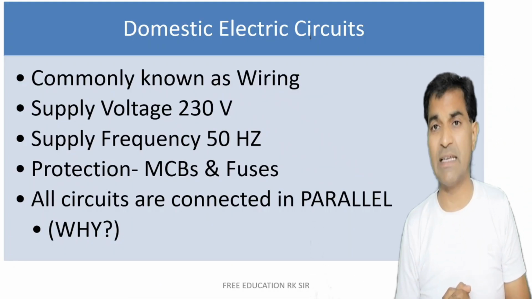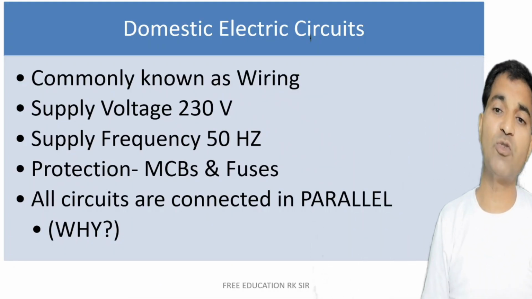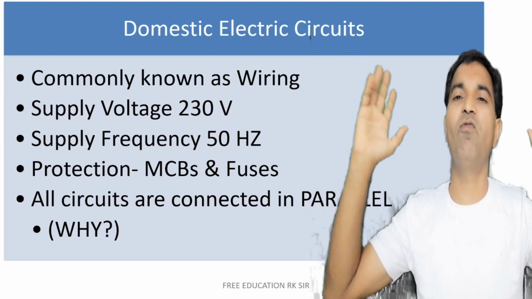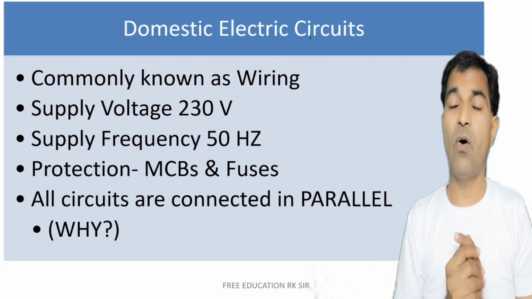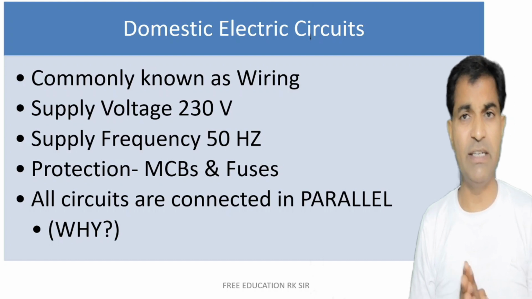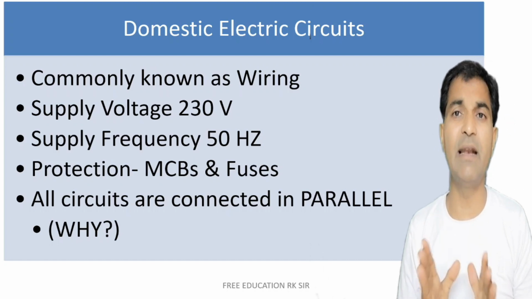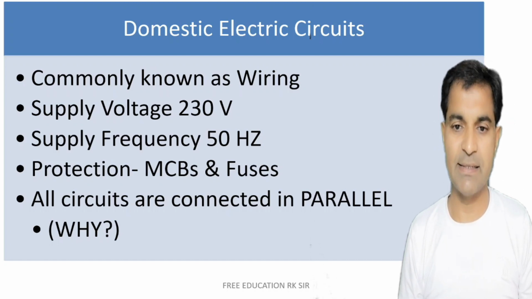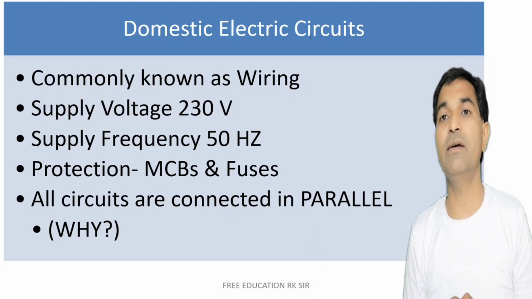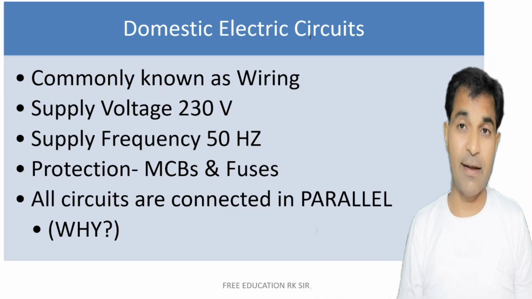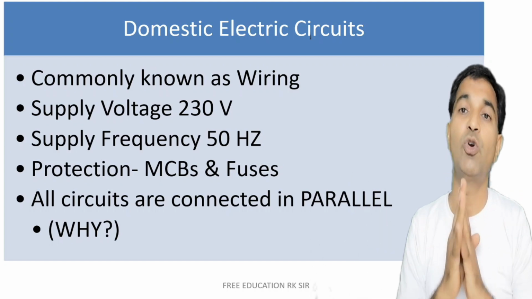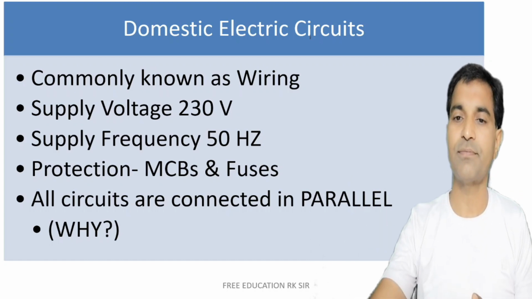Now the topic, domestic electrical circuit, that is commonly known as wiring in our house, right? Actually a group, mesh, or network of wires is there in our house, and all these wires are commonly known as wiring. Presently all over India, 230 volt 50 Hz single phase supply is in practice. For protection purposes we are using MCB, that is miniature circuit breaker, and fuses. All circuits are connected in parallel. Why? So that each and every item gets 230 volts, right?